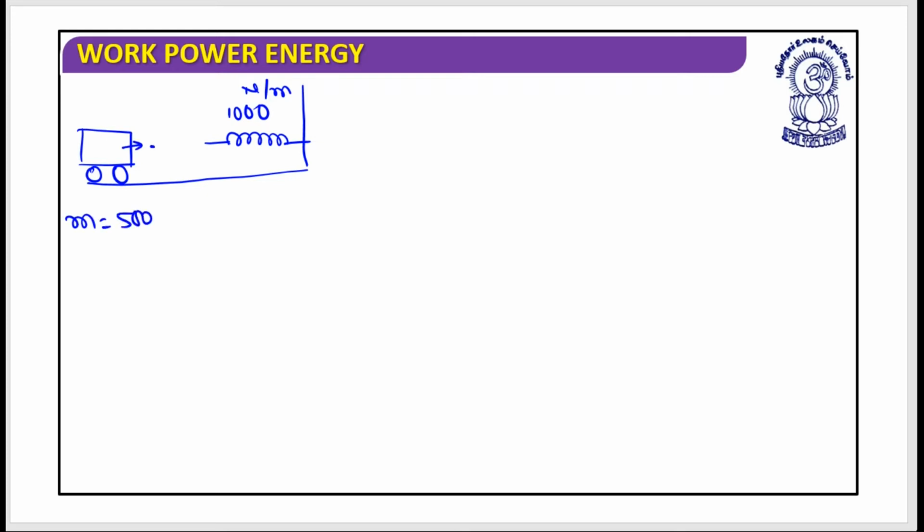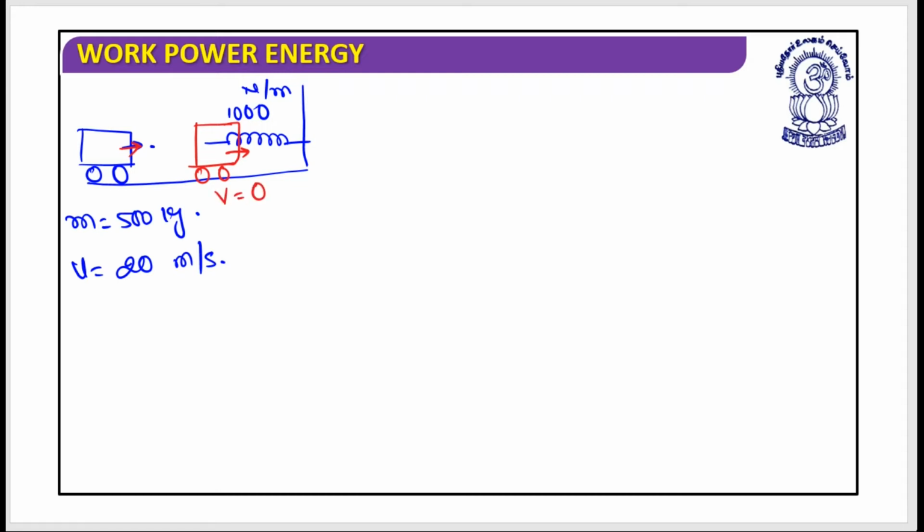Mass is 500 kg, and the velocity given was 72 kilometers per hour, but as we have calculated in the SI system, it's 20 meters per second. So now what would the situation be? The car is moving in this direction. At a certain stage, the car is going to collide with this spring and keep moving on. At a certain stage, the car comes to rest.